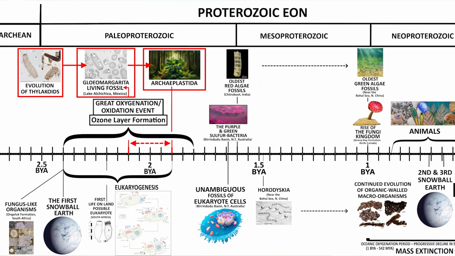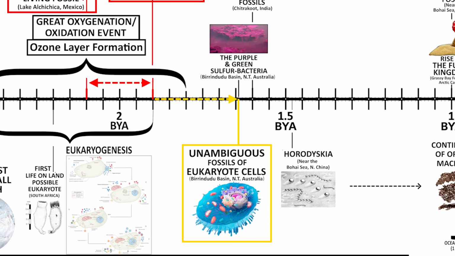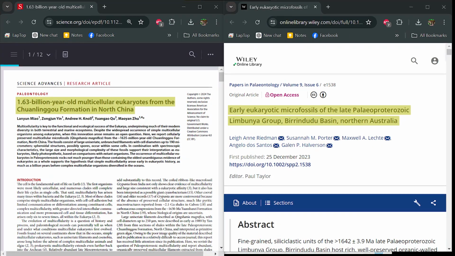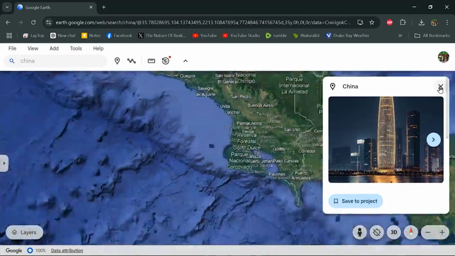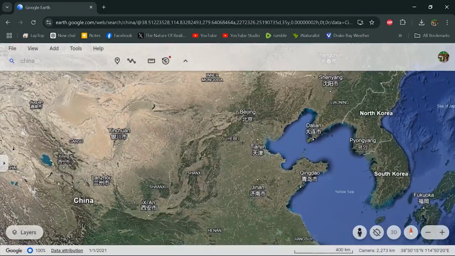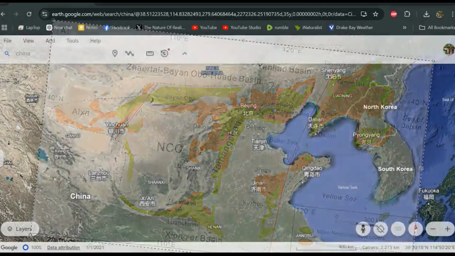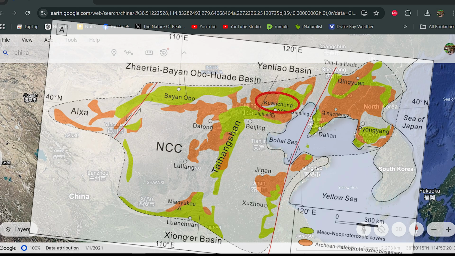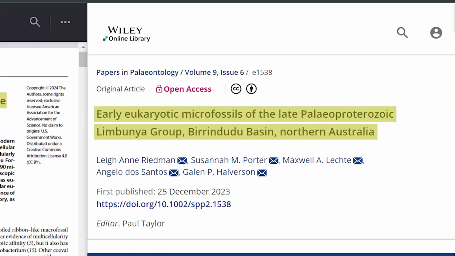With our exploration of Archaeplastida origins behind us, we're now getting to the section of Earth's timeline when recently discovered archaeological evidence for eukaryotes begins to show up. And when we look for the first unambiguous fossils for eukaryotes, 2 dig sites rise into focus. One in northern China, the other in the Northern Territory of Australia.